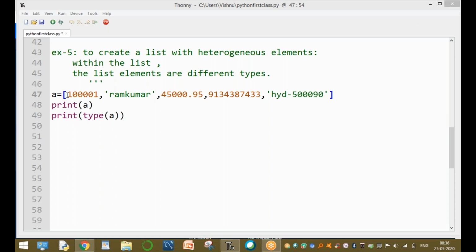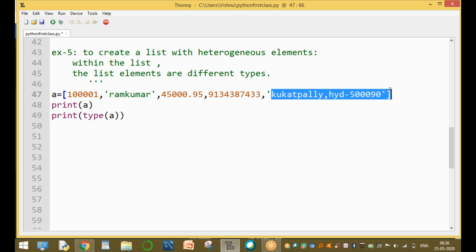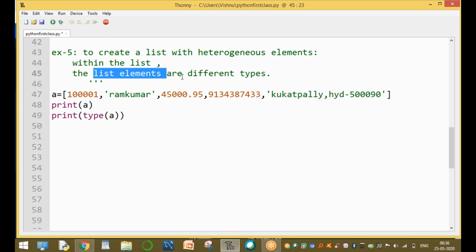Here we have the customer number, customer name, bank balance, cell number, and the Hyderabad address. These are different data types: one is integer type, one is string type, one is float type, one is integer type, one is string type, and the address is completely a string type. The list elements are different data types, but not the same data type. It is called heterogeneous elements.